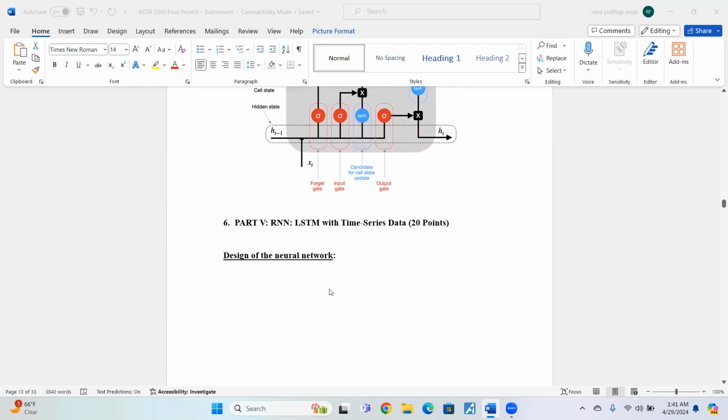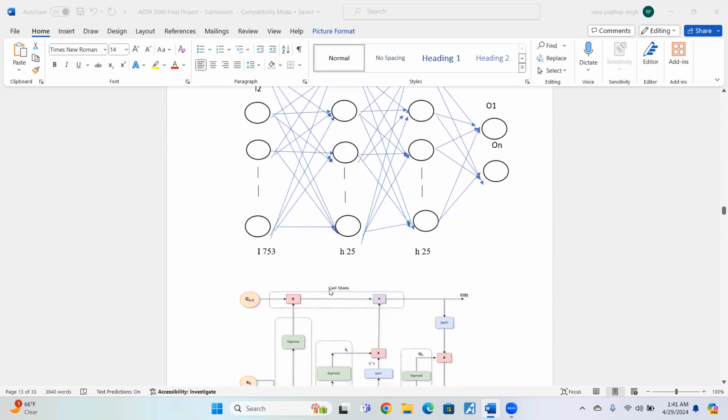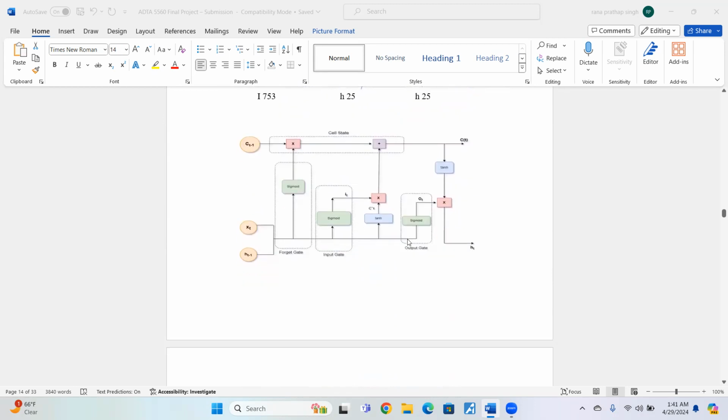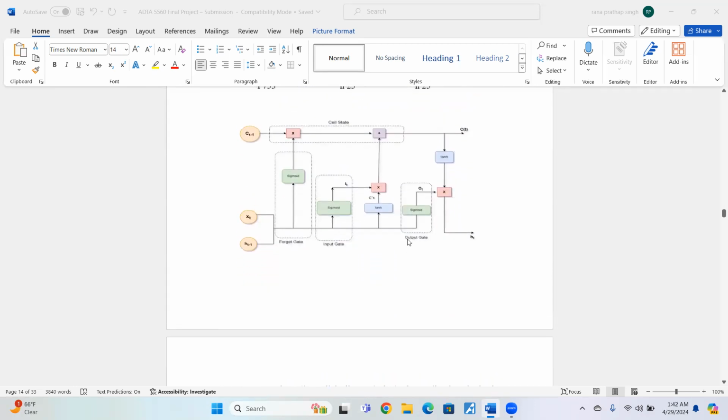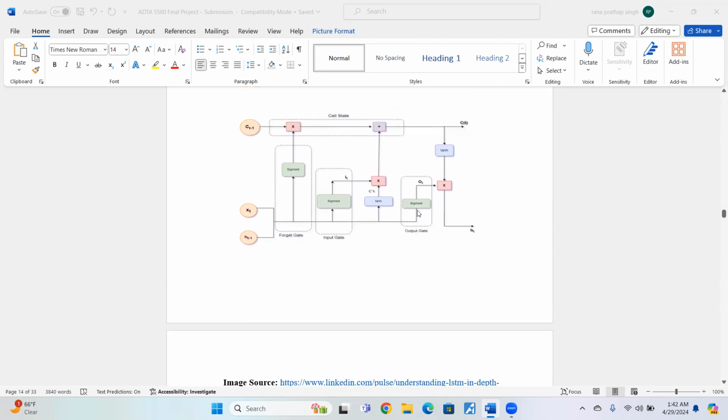So now we're heading into part 5, which is the RNN and LSTM with time series data. This is the basic architecture of the LSTM network. This figure more clearly explains the LSTM architecture. See here, I have talked about the sigmoid activation functions, and this clearly shows them. There are three sigmoid activation functions, one tanh layer, and one cell state. So the information is passed from the output layer to the input layer using these gates. The gates control the flow of information.